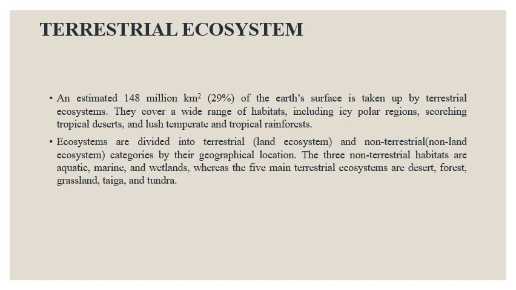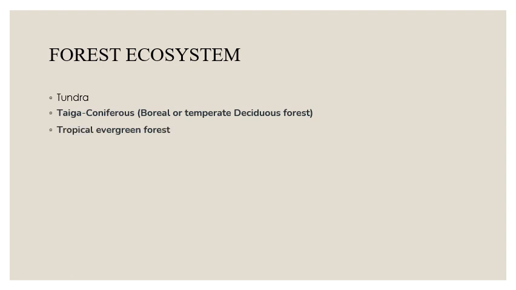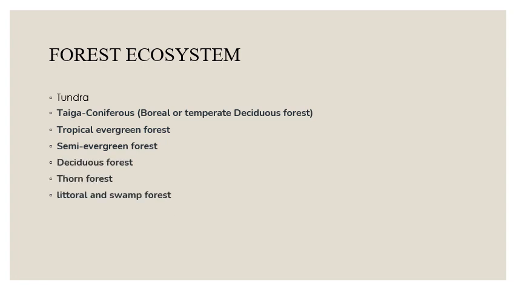The three non-terrestrial habitats are aquatic, marine, and wetlands, whereas the five main terrestrial ecosystems are desert, forest, grassland, taiga, and tundra. Forest ecosystem: tundra, taiga coniferous, tropical evergreen forest, semi-evergreen forest, deciduous forest, thorn forest, littoral and swamp forest.